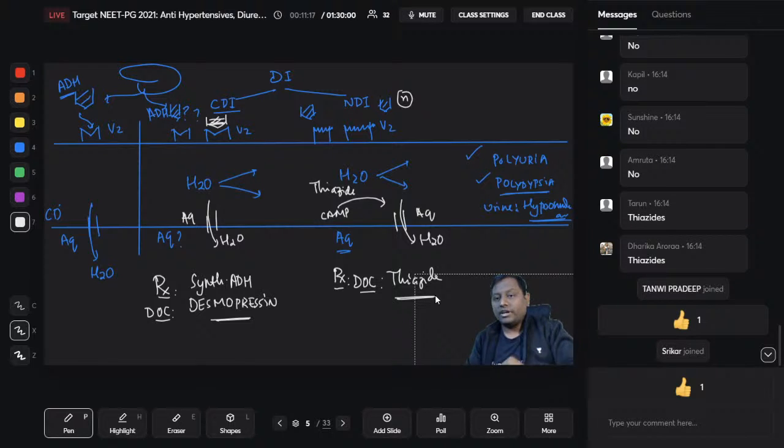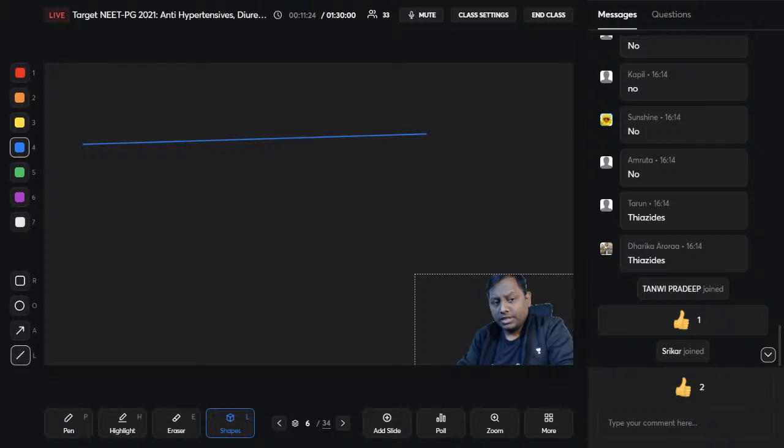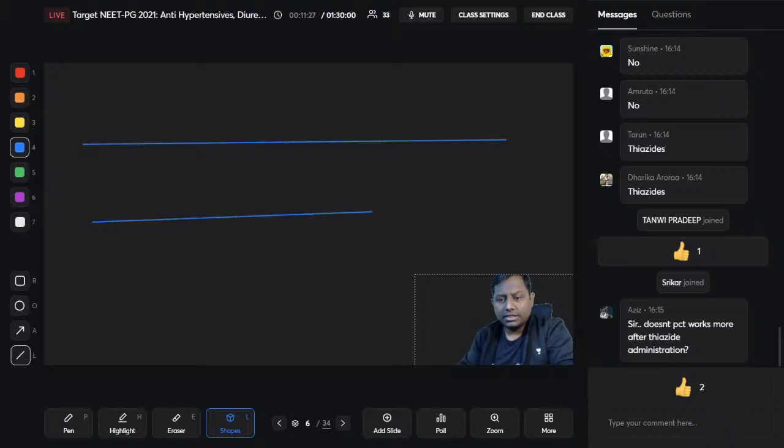Now, how is it different from others? How is it different from other conditions that are also present at the level of the collecting duct? Let me give you another scenario here. A patient is coming to you,